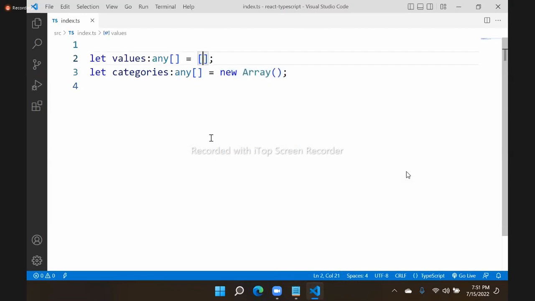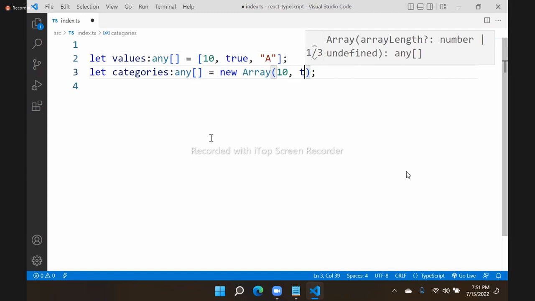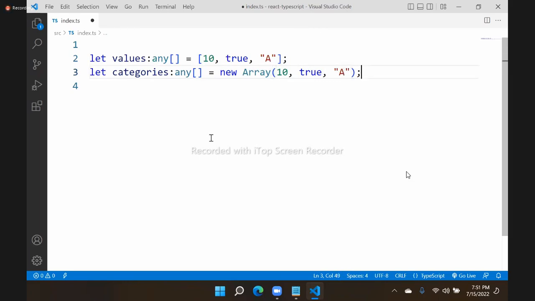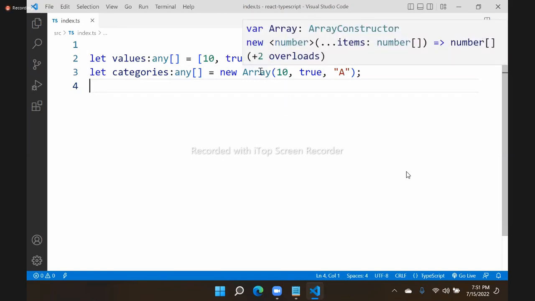Into this, I am passing 10, I am passing true, and I am passing a string, all are allowed. In the next, I am using 10 and passing true, it's not allowed. Like this we are defining a. This is not allowed actually. You will get an error at runtime. What's the error you will get at runtime? You will get an error for this array constructor.